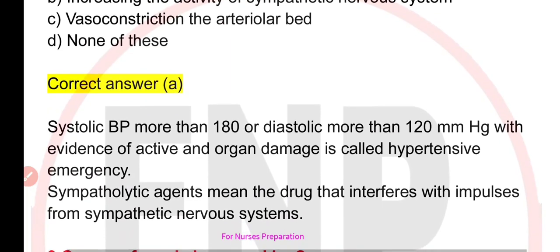Systolic BP more than 180 or diastolic more than 120 mm of Hg with evidence of active end organ damage is called hypertensive emergency. Sympatholytic agent means the drug that interferes with impulses from the sympathetic nervous system.